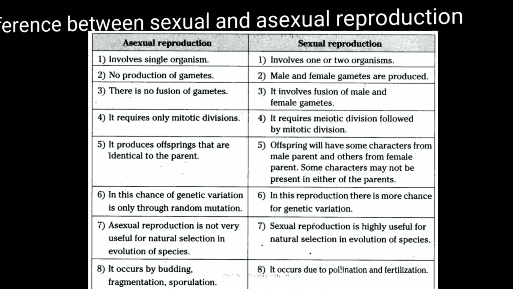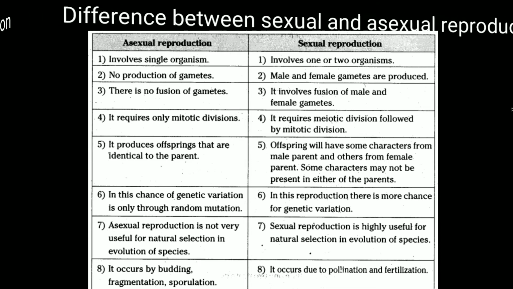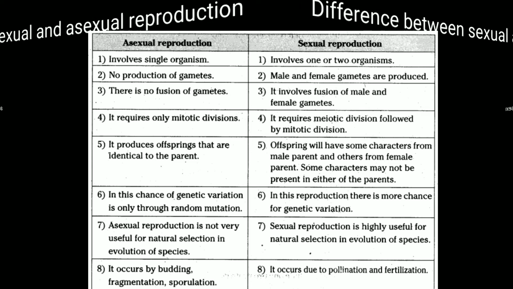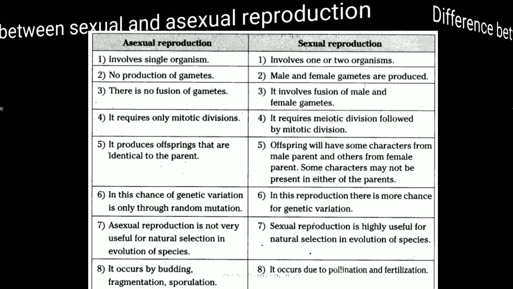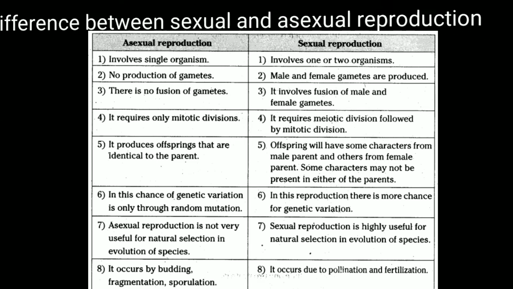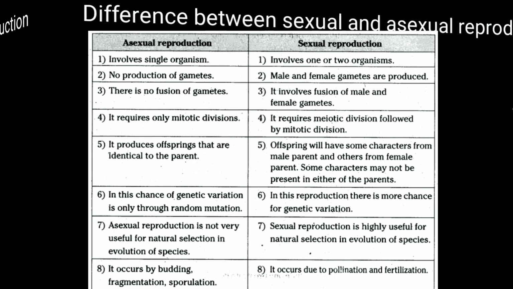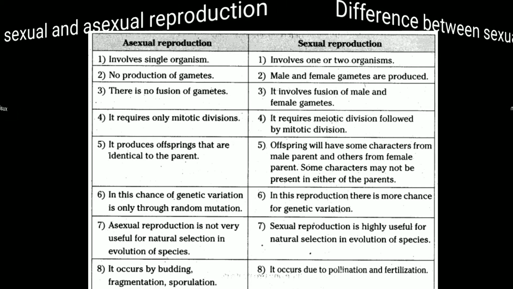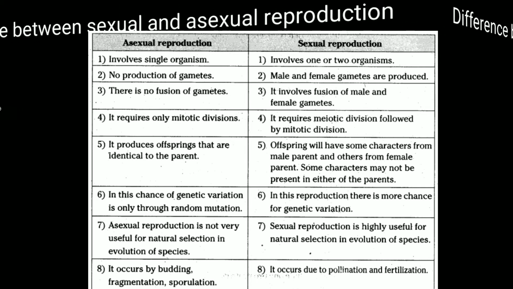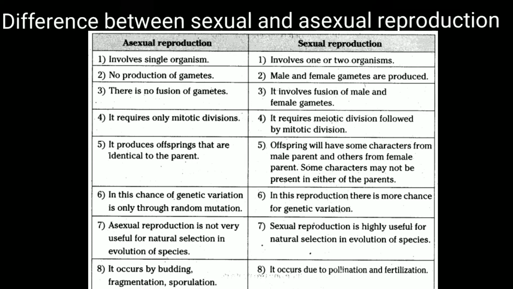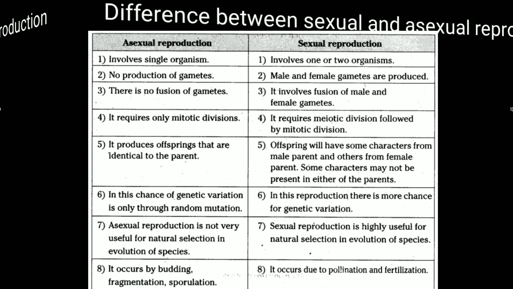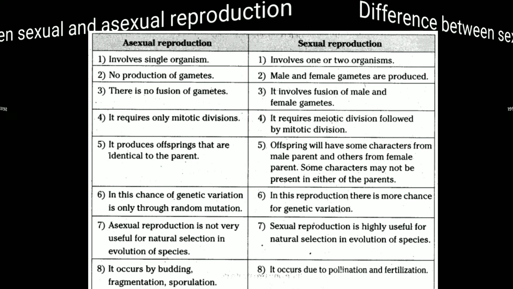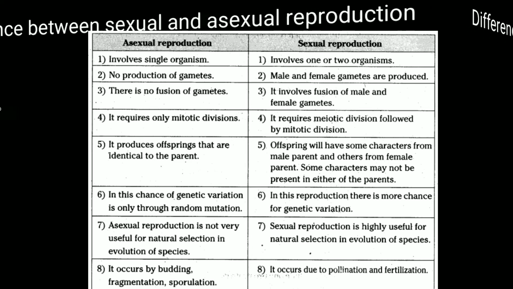In sexual reproduction, the offsprings may be similar to their male parent or the female parent, or maybe their grandparents, means chances of variation are so much in sexual reproduction. Right? Asexual reproduction is not very useful for the natural selection in the evolution of the species, but sexual reproduction is highly useful for the natural selection. Right? Asexual reproduction has so many processes like budding, fragmentation, spore formation, fission, right?